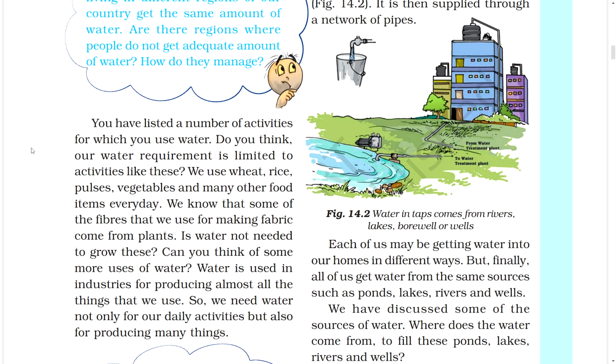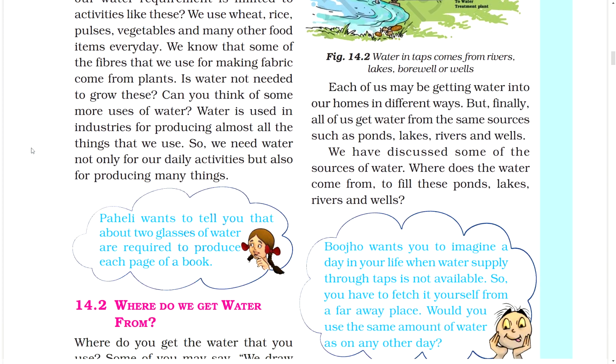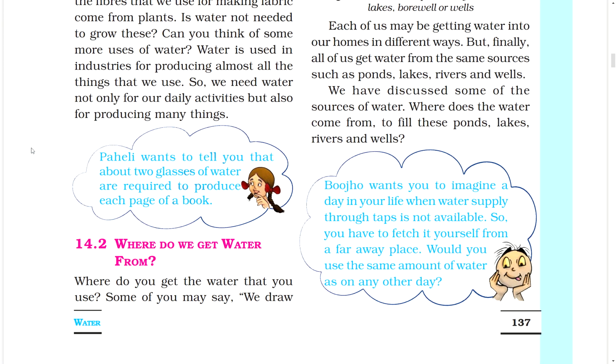Water is used in industries for producing almost all the things that we use. So we need water not only for our daily activities but also for producing many things. Paheli wants to tell you that about 2 glasses of water are required to produce each page of a book.